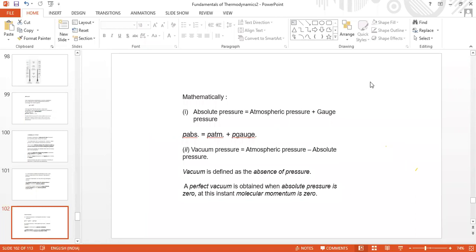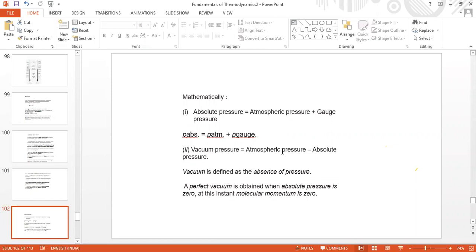If the pointer moves in the clockwise direction, that is above atmospheric pressure, then they are positive gauges. And if the pointer moves anti-clockwise, the pressure is vacuum pressure. Vacuum pressure is equal to atmospheric pressure minus absolute pressure.